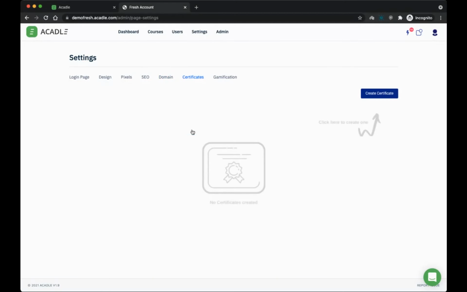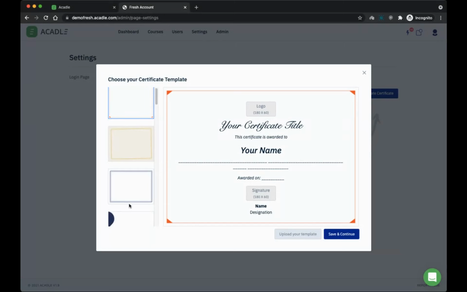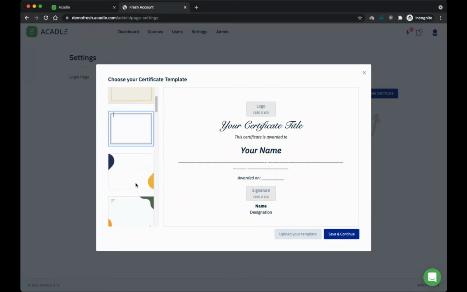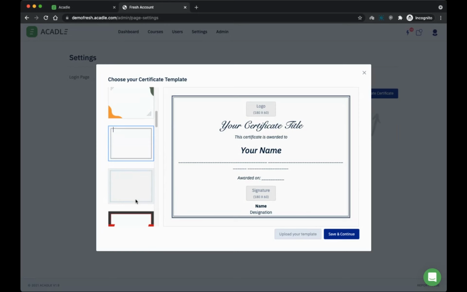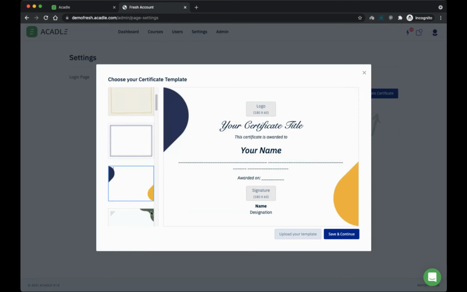Then we have certificates. Again, certificate is another interesting feature that you can use. This is available for all the plans, by the way. I can create certificates. While I'm creating certificates, I can choose a certificate from any of the templates that we have. What I can also do is upload my own template.